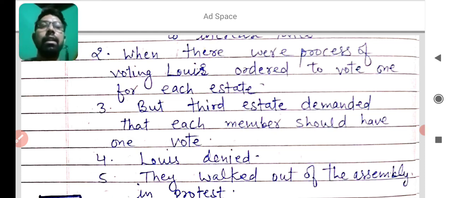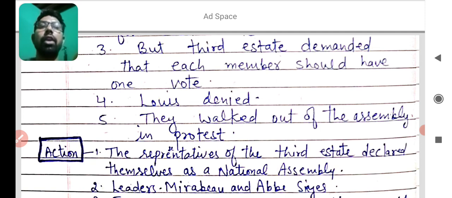That's why the third estate members walked out of the assembly in protest. It was the immediate reason. I hope it's clear to you what the immediate reason of the French Revolution was.